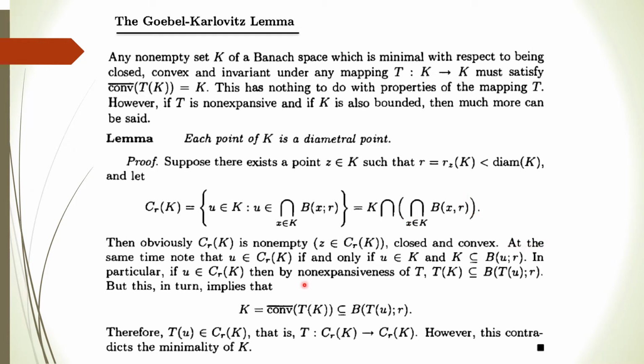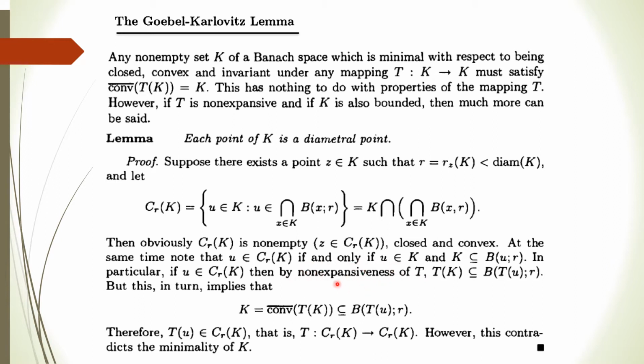At the same time, we can note that u is a member of C_R(K) if and only if u is a member of K and also a member of the intersection of the closed balls B_R. So K is a subset of the closed ball with center u and radius R. In particular, if u is a member of C_R(K), then by non-expansiveness of T, what do we mean by non-expansive?